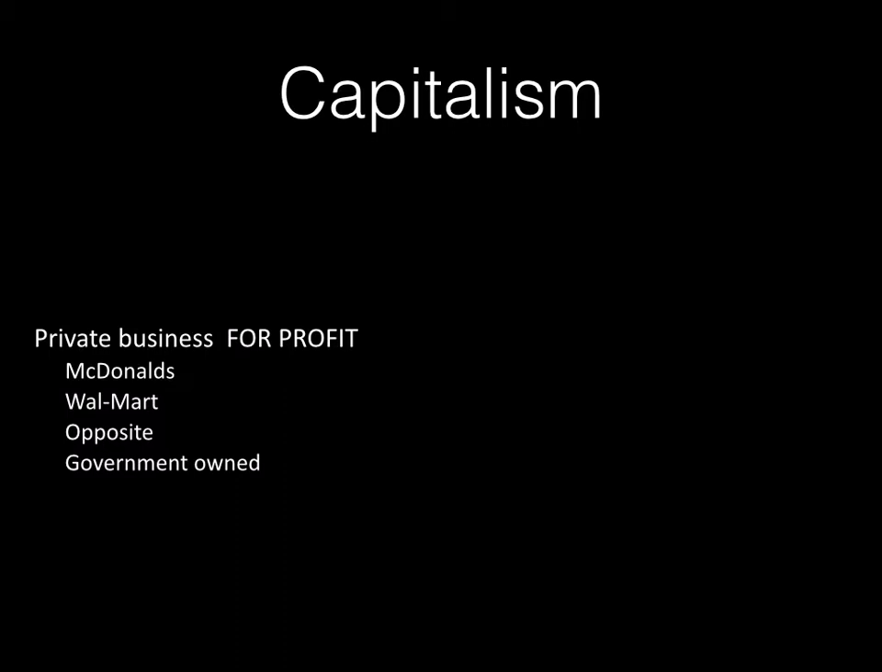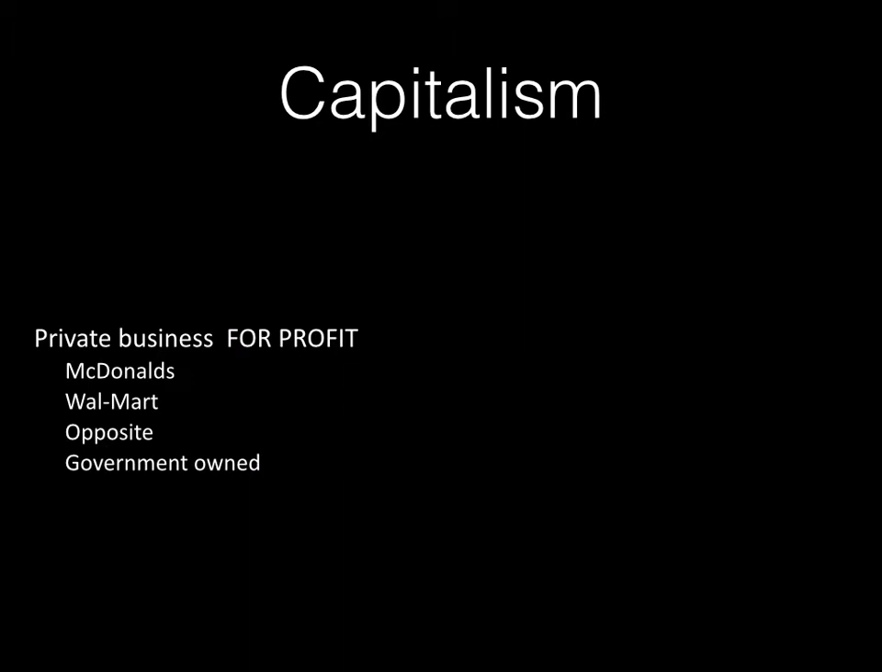So, for example, McDonald's can decide to sell their hamburgers for $10, or they can decide to sell their hamburgers for $2. And it's all going to be based upon something that we'll look at in a minute, supply and demand. What can they sell their hamburgers for? What will people buy those hamburgers for? And they can still make a profit. They're not going to make it for free, right? They're not selling hamburgers for free.